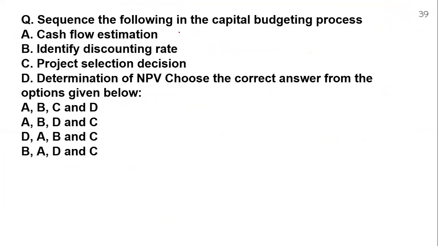Now the next question: which is the sequence of the following in the capital budgeting process? The sequence given is cash flow estimation, identify discounting rate, project selection decision, determination of the NPV. Choose the correct answer from the options. So here it is talking about the capital budgeting process.